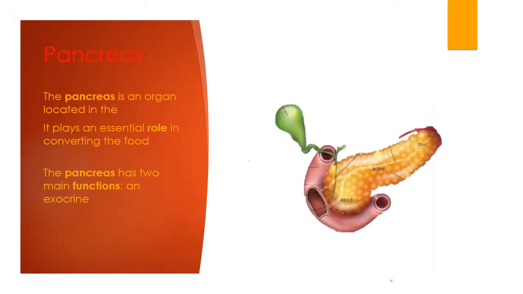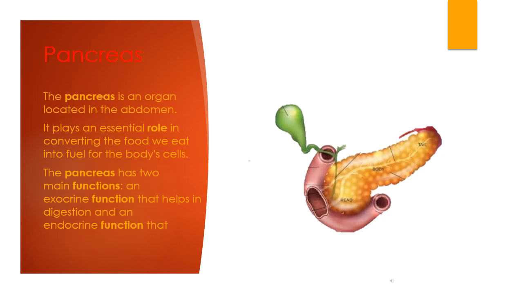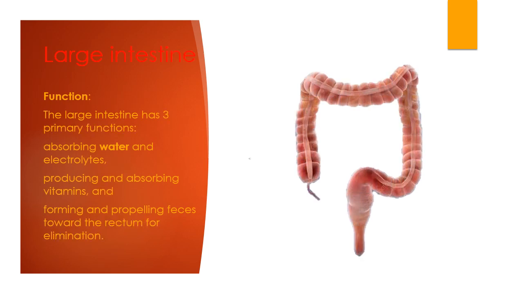Pancreas. The pancreas is an organ located in the abdomen. It plays an essential role in converting the food we eat into fuel for the body's cells. The pancreas has two main functions: an exocrine function that helps in digestion and an endocrine function that regulates blood sugar. Large intestine. The large intestine has three primary functions: absorbing water and electrolytes, producing and absorbing vitamins, and forming and propelling feces toward the rectum for elimination.